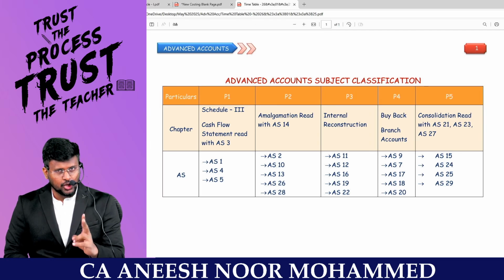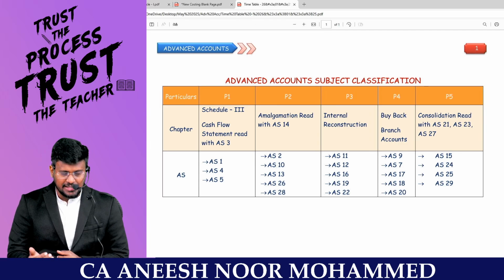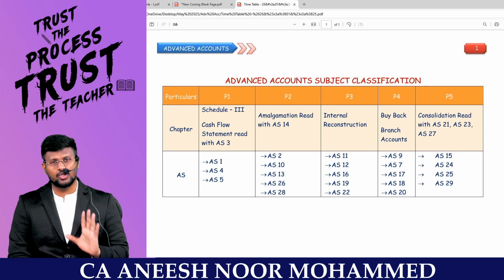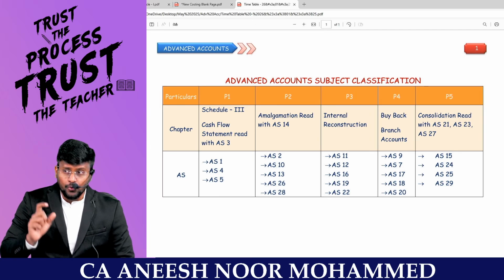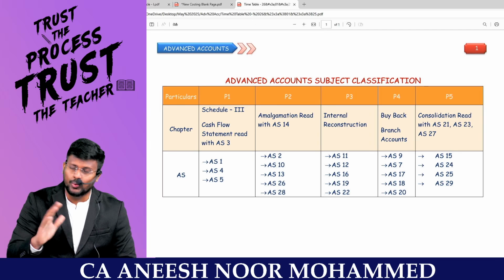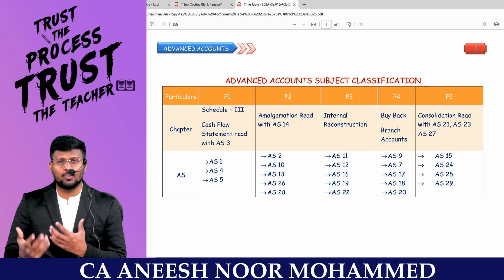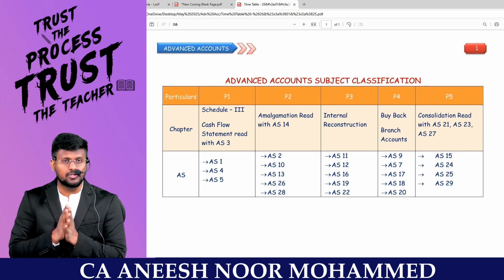The next common question is, can we get it as an individual subject? Yes, if you want, you can get it as individual Advanced Accounting. Or if you want to make it a combo for Advanced Accounting and Tax, you can make it. Or if you want to make a Group 1 combo, that is also possible in virtuals, my dear lovable students.